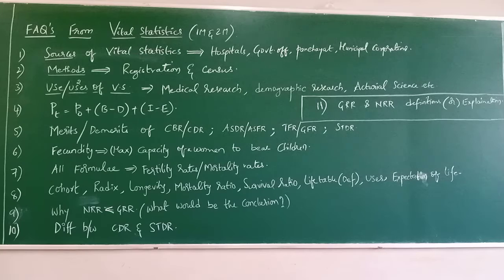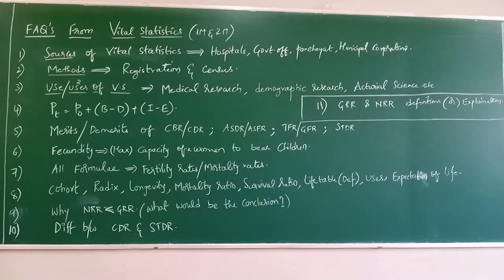Clear? Next, coming to the merits of TFR and GFR, total fertility rate and general fertility rate. For the general fertility rate, the common merit is that it is simple to understand and easy to calculate, and it considers only the female population of the childbearing age. GFR, remember, considers the female population of childbearing age.